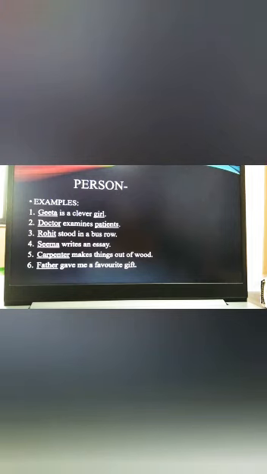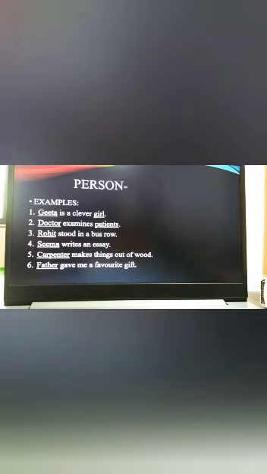Now see the second example. Doctor examines patients. Now in this example again you can see the word doctor, which is a human being, and the next word is patients. It is also human being. That means they both are persons, so they are also nouns, right? Now see the third example. Rohit stood in a bus row. Now in this example again you can see the word Rohit, which is again a human being, that means person, so it is a noun categorized in person.